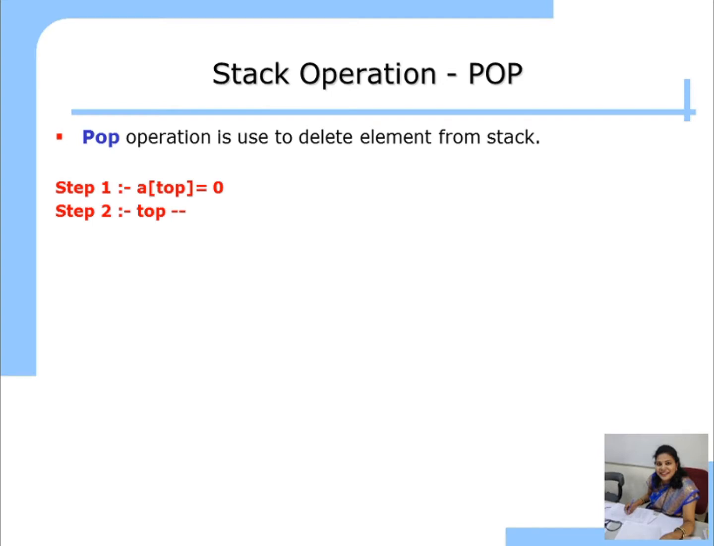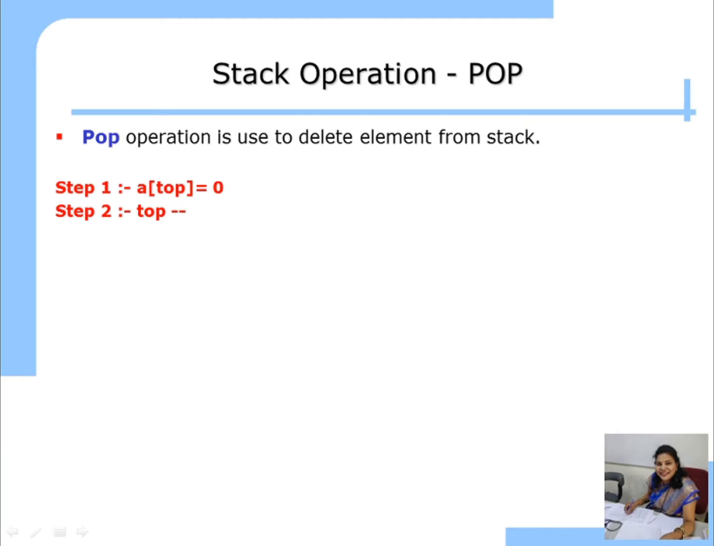For pop operation, we again require two steps. First, the element which is at the top position will get deleted if you call the pop. You cannot tell the number that you want to delete from the stack. If you call the pop function, whichever element is present at the top position will automatically get deleted. And after deleting, we decrement the top by 1. So the next step is top minus minus.